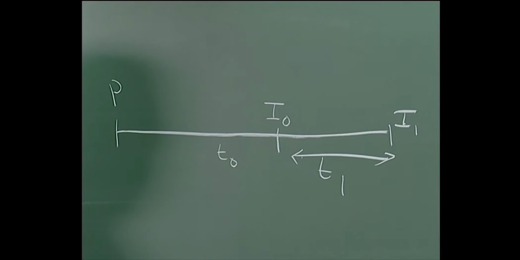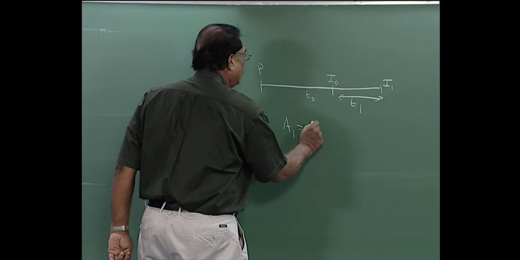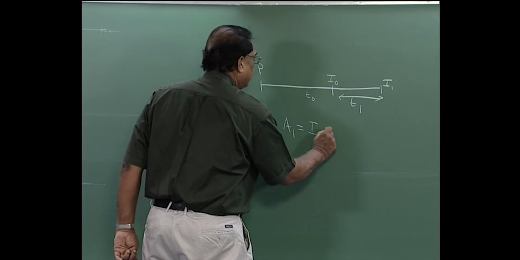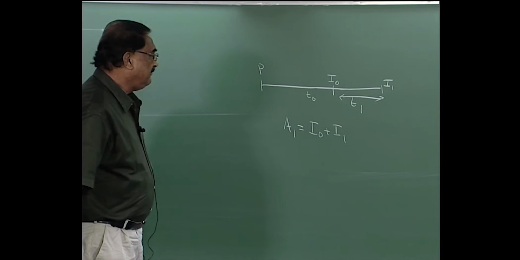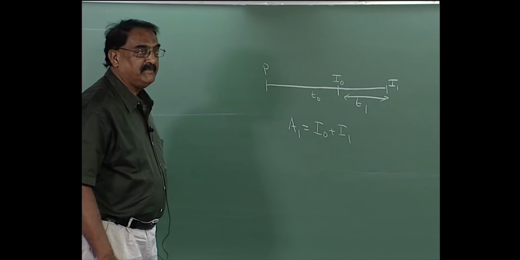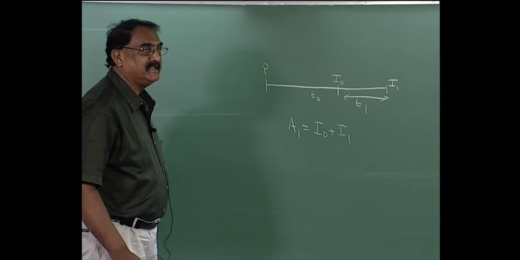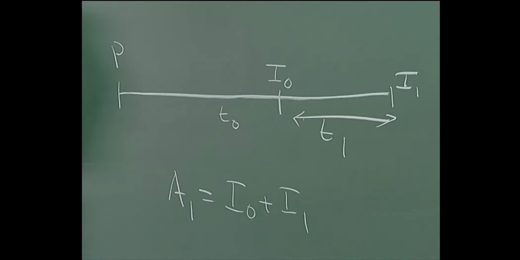Now what is given is A1 is equal to I0 plus I1. This is the amount which the second borrower owes to the first borrower after time T1, that is principal plus interest. So, we have to find I0 and I1 separately.